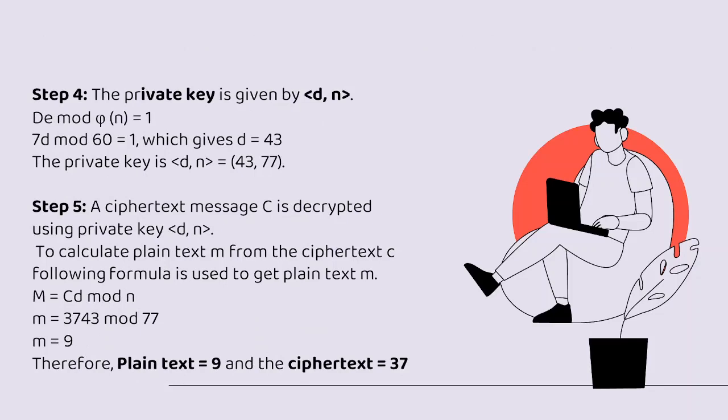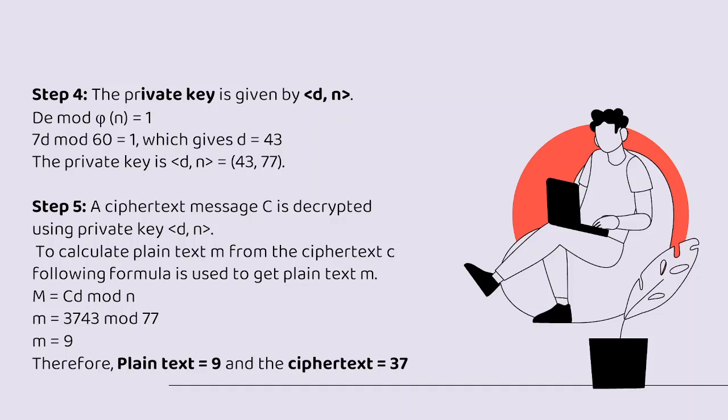Now in step 4 the private key is given by (d, n). Now e times d mod phi(n) equals 1. So 7d mod 60 equals 1, which gives the answer as 43. The private key is (d, n), so the final answer is (43, 77).